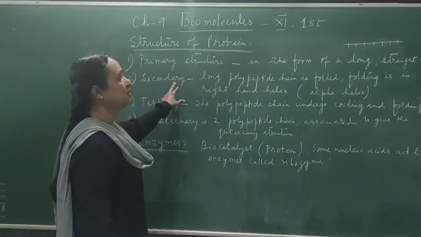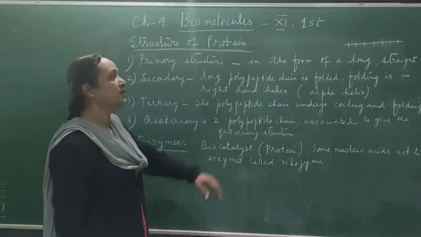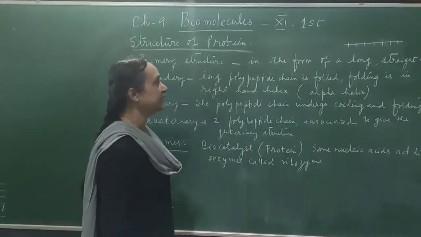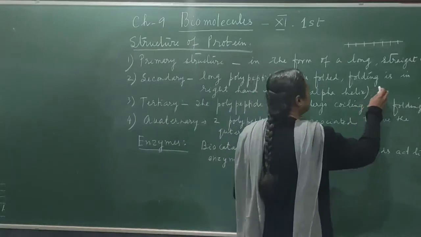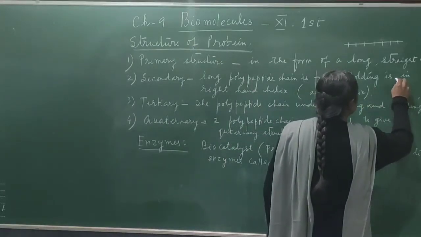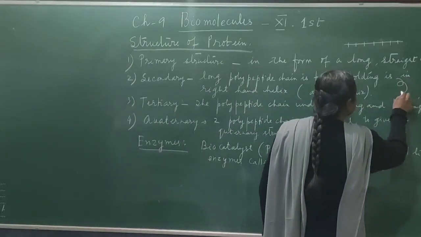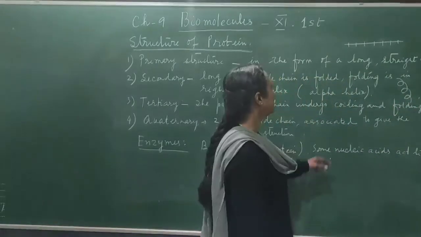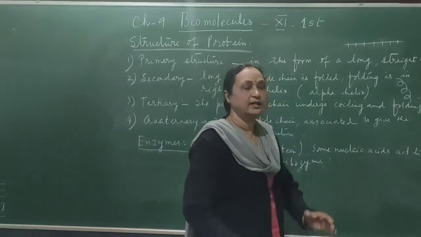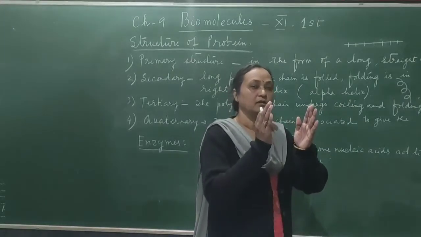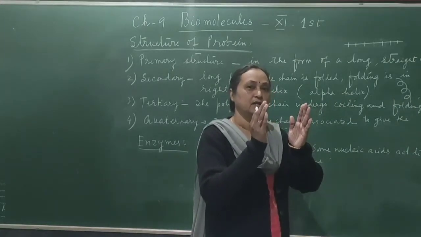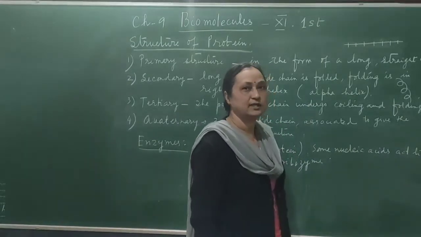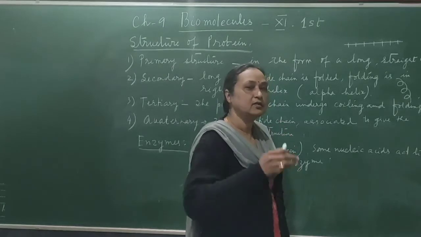In the secondary structure, you can find there is folding. The folding or the coiling is taking place in the right hand. So here you can find the long polymer of the protein, and the coiling is taking place like this. This is right hand coiling, and this is called alpha helix. Helix means when 2 strands are present together, then that is called helix. And here the helix formation or the coiling is taking place as right hand coiling.